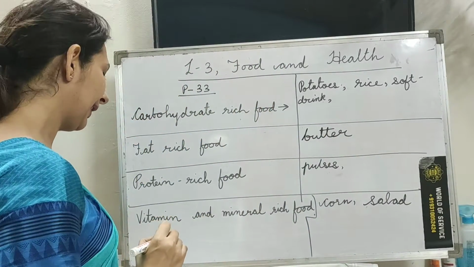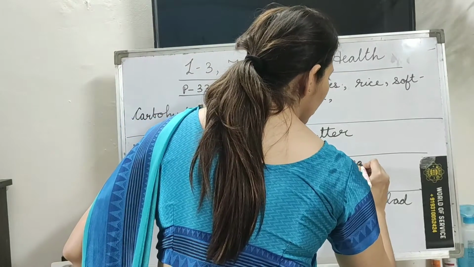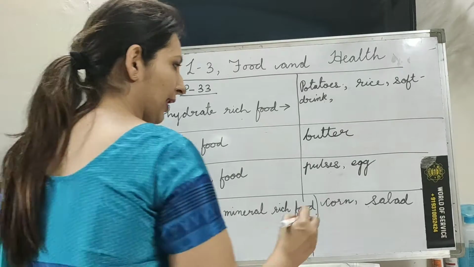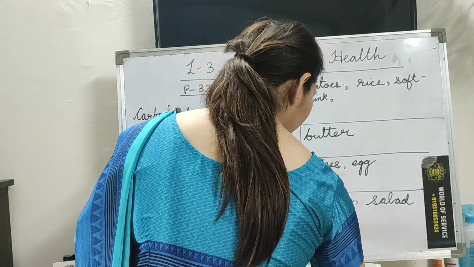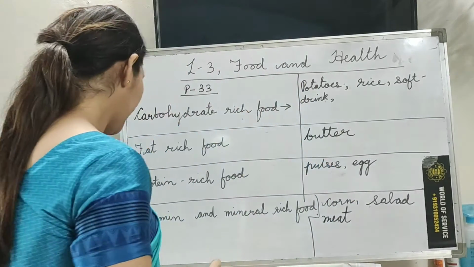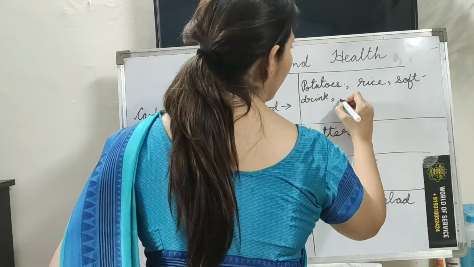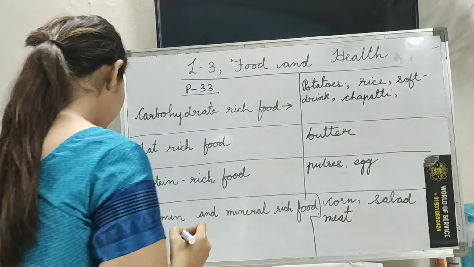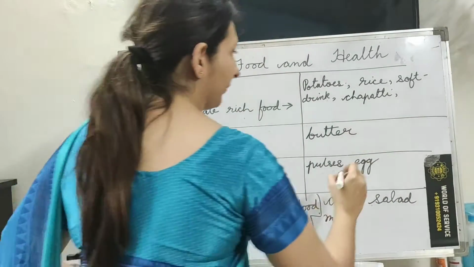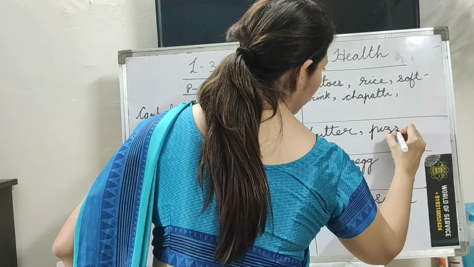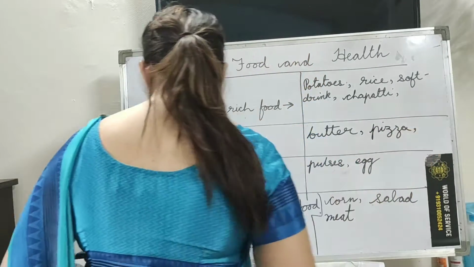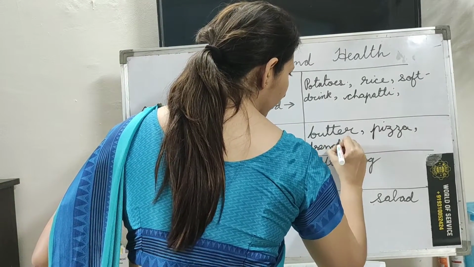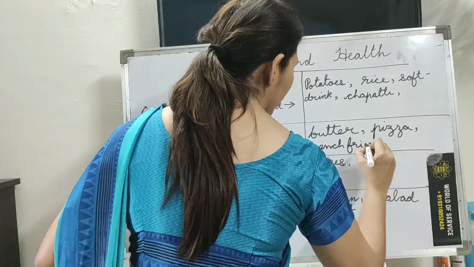Okay, then we have egg. Egg has a lot of protein, so egg will come under the protein category. We have meat. Meat is again vitamin, because it has thiamine and all such things, so it will come here. Then we have chapati. Chapati has carbo. Then is pizza. Pizza is fat, so pizza will come here. Then we have French fries. French fries is again a fat rich food, so French fries will come here.